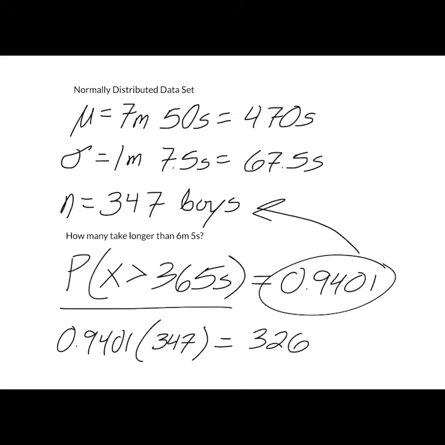I put as an answer to be accepted 327 plus or minus 1, so that it would take on either side of that depending on your rounding. And I gave relative amounts of credit to differing answers depending where you were at.